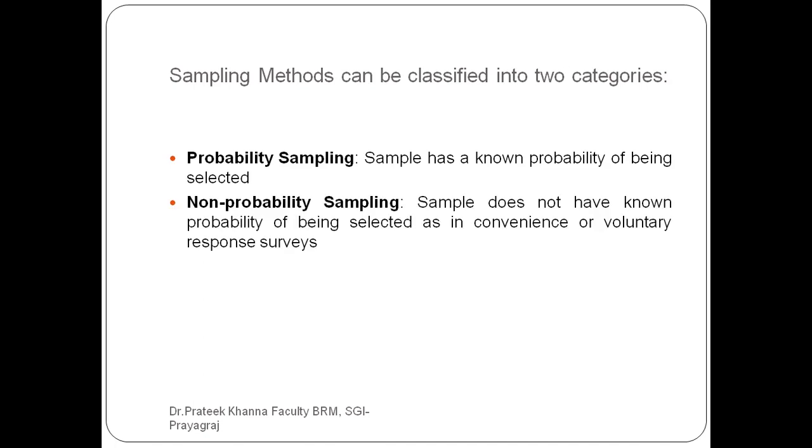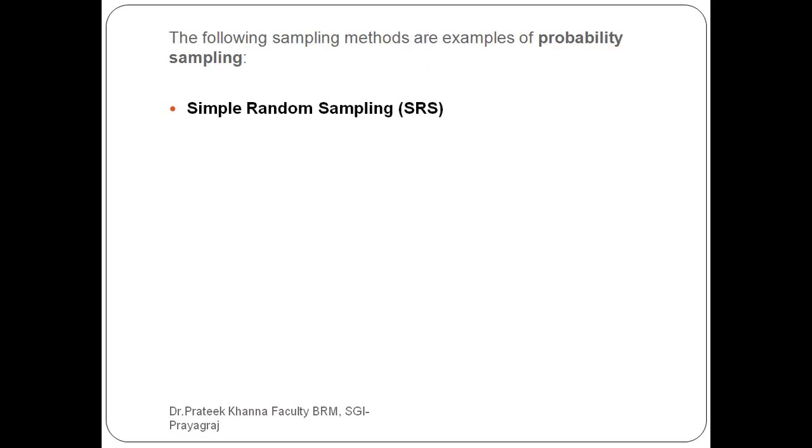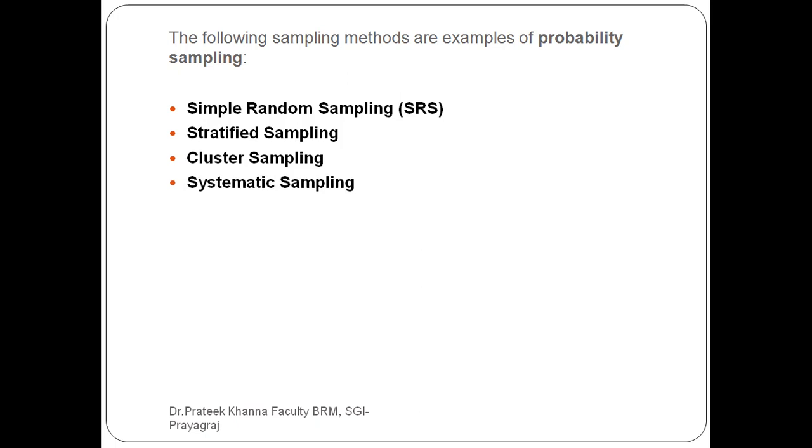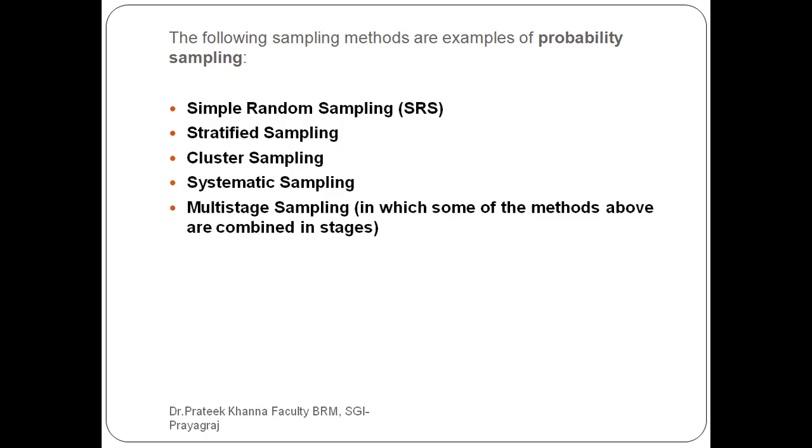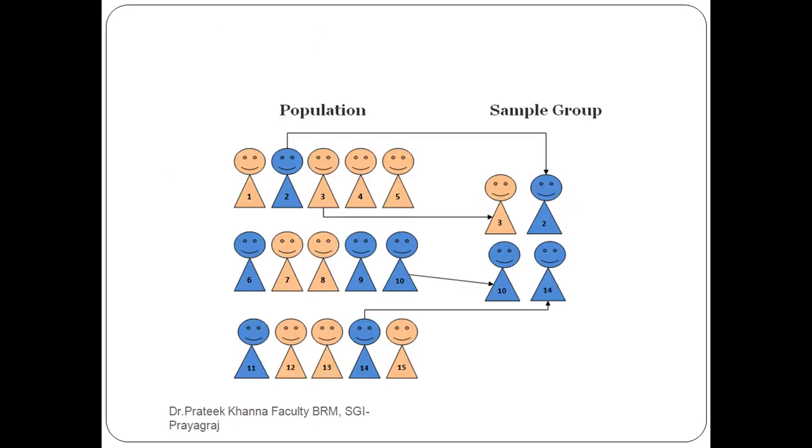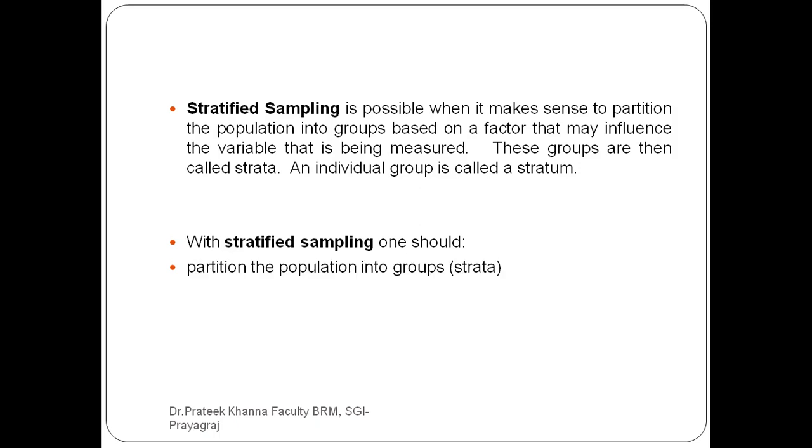Probability sampling and non-probability sampling. What is the difference between probability and non-probability sampling? In probability sampling, we started the topics of simple random sampling and stratified sampling in the last session. Today in this session we cover cluster sampling, systematic sampling and multi-stage sampling. So one by one we come to each of the sampling methods.